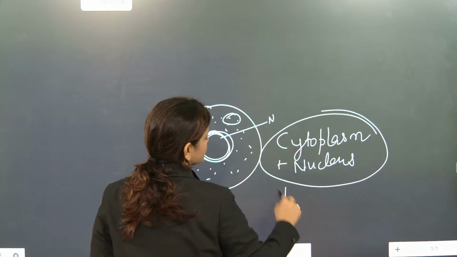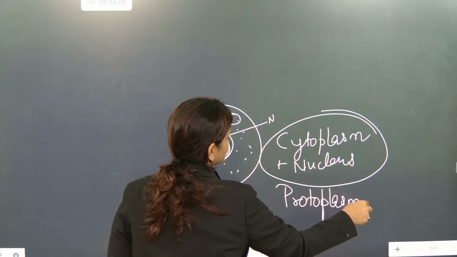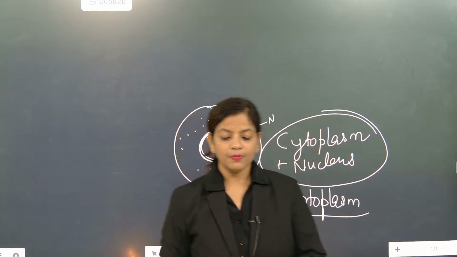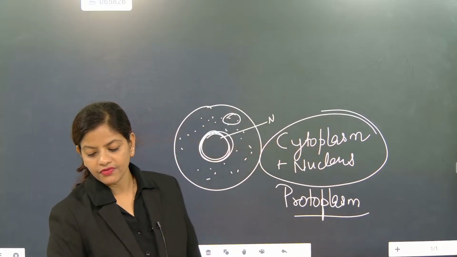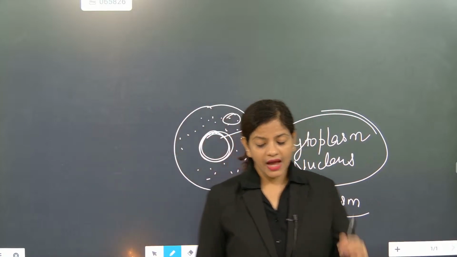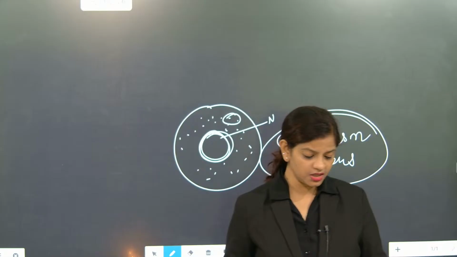together are called protoplasm. I hope you have understood. Cytoplasm and nucleus together will be called what? Cytoplasm and nucleus together will be called protoplasm. Next time if I ask and you don't say, I will punch you.